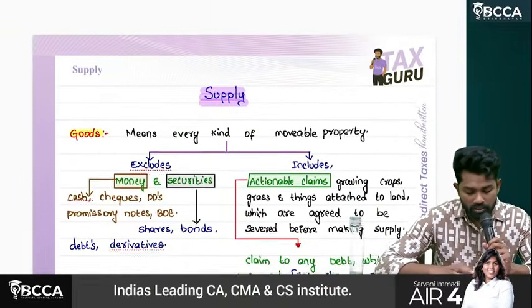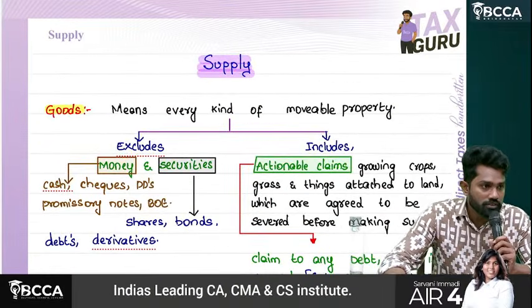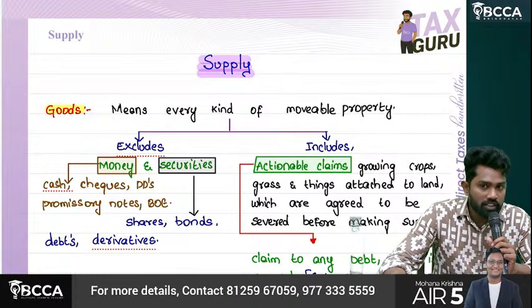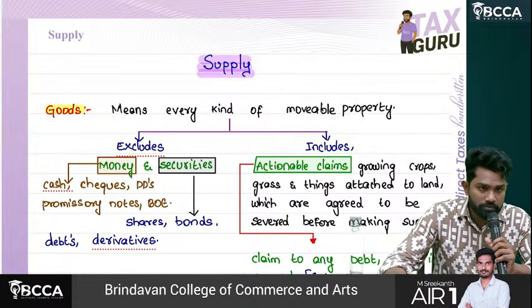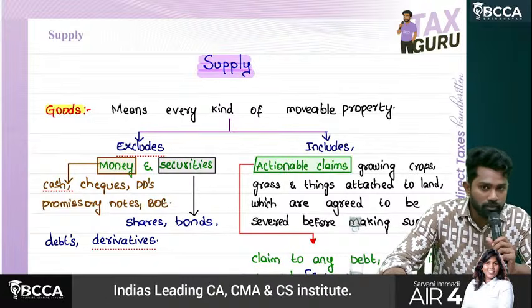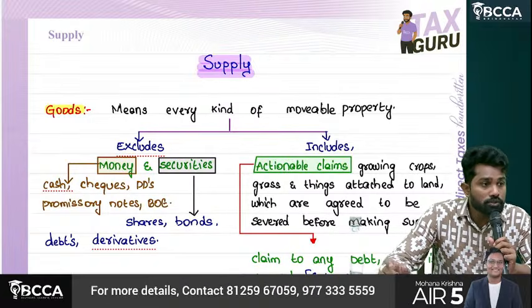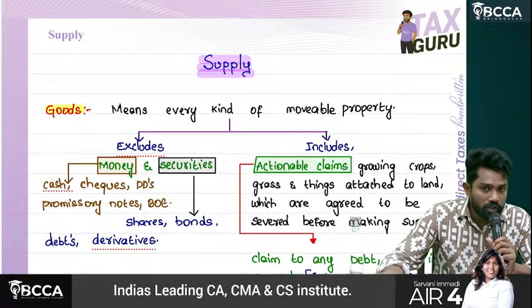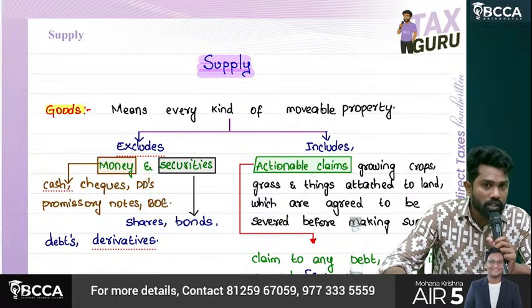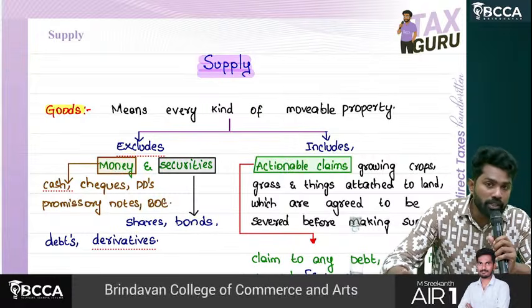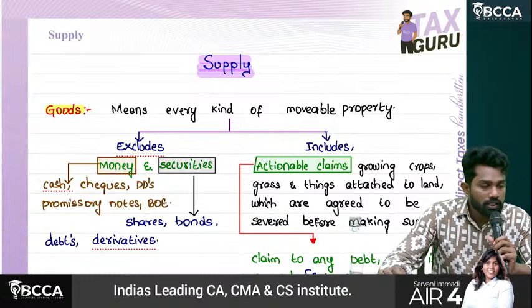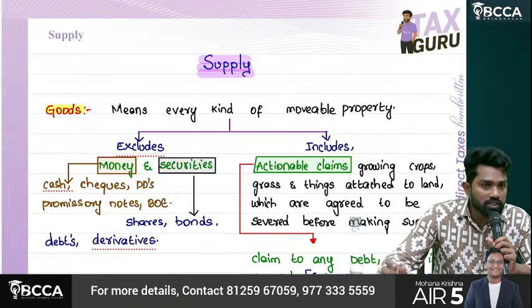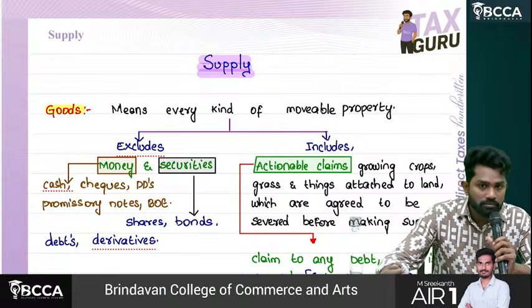So yesterday in supply we started with the goods definition. Goods means every kind of movable property. If it is a movable property, it can be called goods. But it excludes money and securities. It includes growing crops, actionable claims, grass and things attached to the land which are agreed to be severed before making supply.